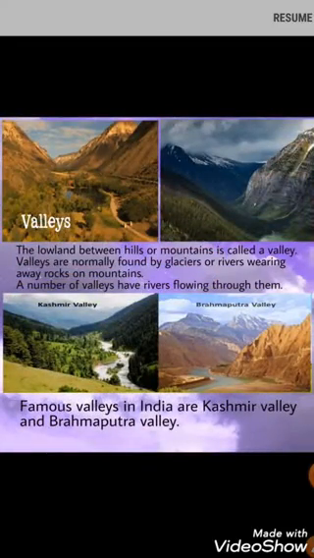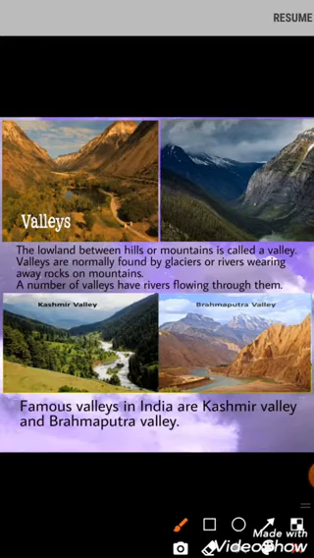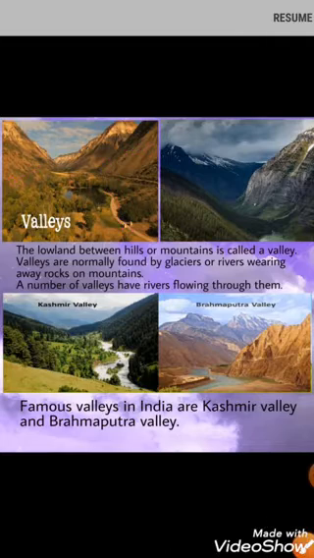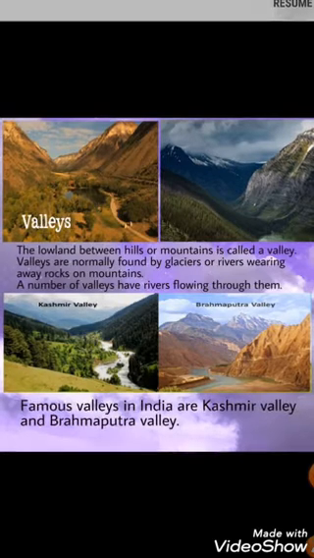Valleys. The lowland between hills or mountains is called a valley. As you can see here in this picture, these lowlands which are surrounded by mountains or hills on both sides are called valleys. Valleys are normally formed by glaciers or rivers wearing away rocks on mountains. A number of valleys have rivers flowing through them. The famous valleys in India are Kashmir Valley and Brahmaputra Valley.